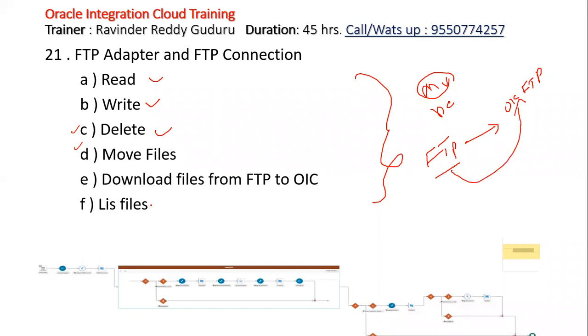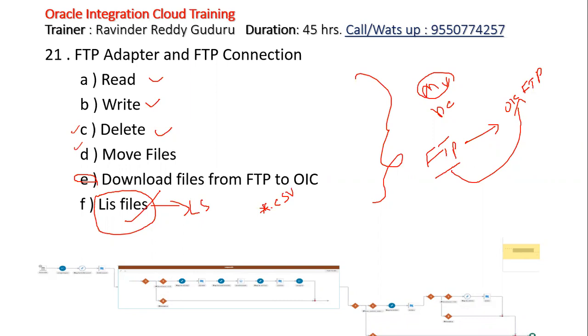And list files is nothing but the ls command, like how you do it. But this is very, very important. Without this, we cannot perform this operation. List files will list the files in a given server location, and it will give you the file name and directory name. Let's say you want to list the files which have .csv in a given folder. That is possible through this one only. This is common practice, like how you access the files through Unix.